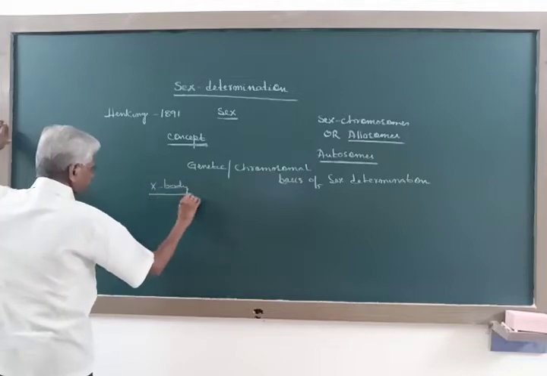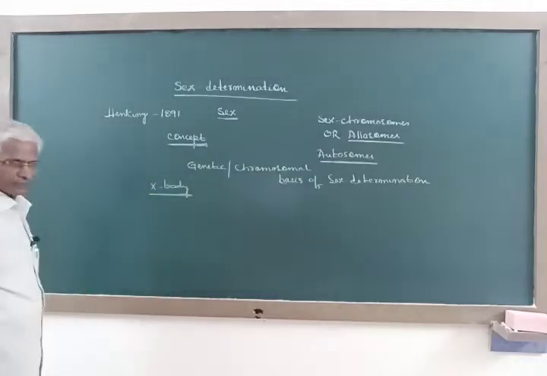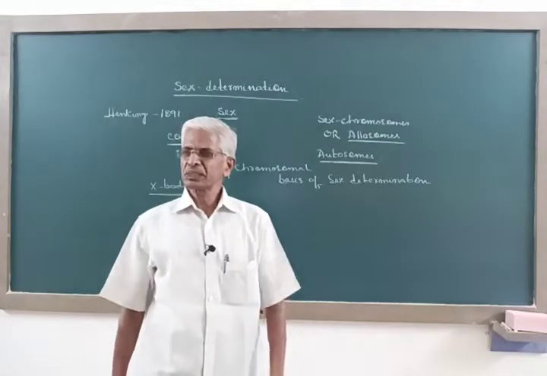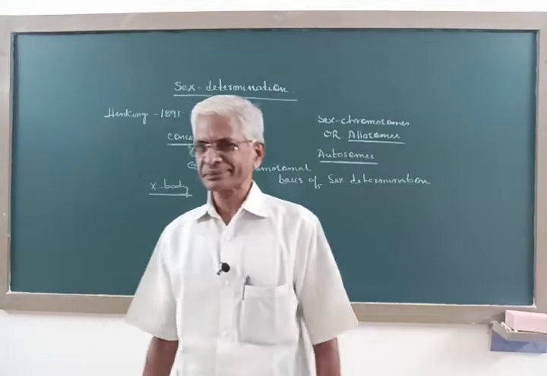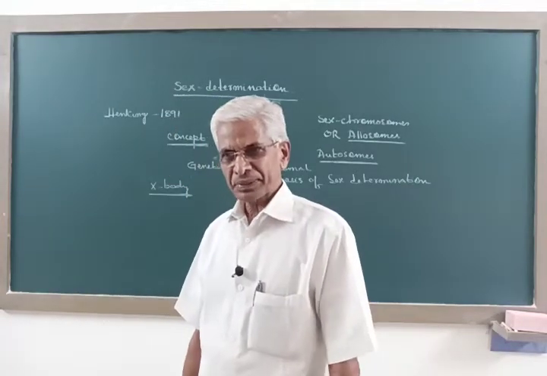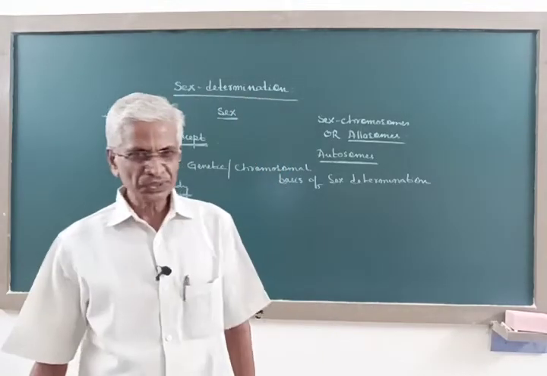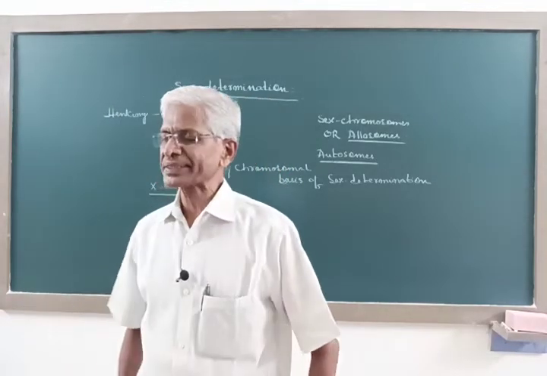So this is the name given by Henking to the specific nuclear structure he observed all through spermatogenesis in a few insects.